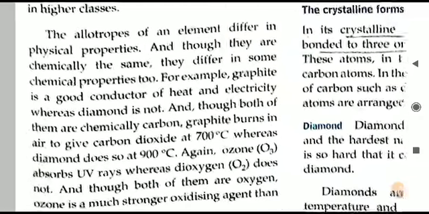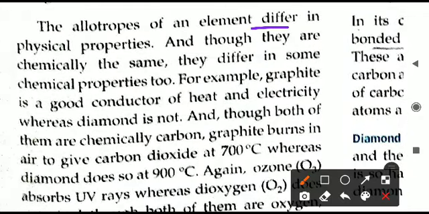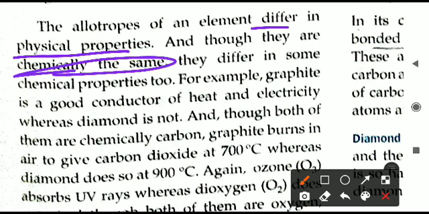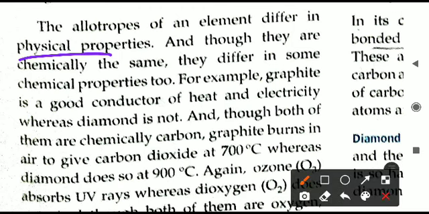When you talk about allotropes, although they are chemically the same, their physical properties are different and chemical properties also will be different. Diamond's properties will be something else, graphite's will be something else. For example, graphite is a good conductor of heat, whereas diamond is not.